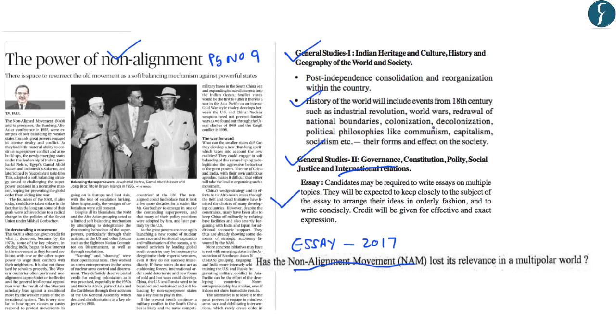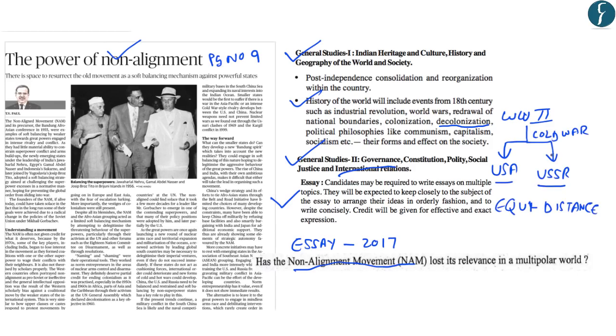Now, you should know that the non-alignment movement, or NAM, was started by newly independent countries which were formed during decolonization after World War II. And after the end of the World War, the world was divided into two military blocs, in which one was led by the United States of America and the second was led by the erstwhile USSR. And it was in this context of the Cold War that the NAM was started. The NAM talked about keeping equidistance from both the military blocs which were led by the USA and the USSR respectively. So in short, the non-aligned countries did not want to align with any of the military or superpower blocs.